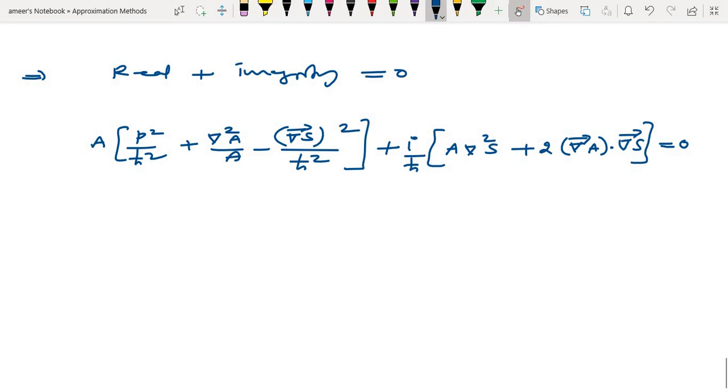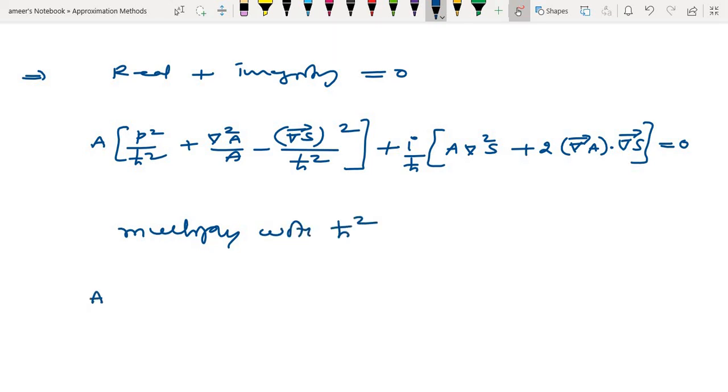Okay, fine. So now you do one thing, multiply with h square on both sides. So multiply everything with h square.